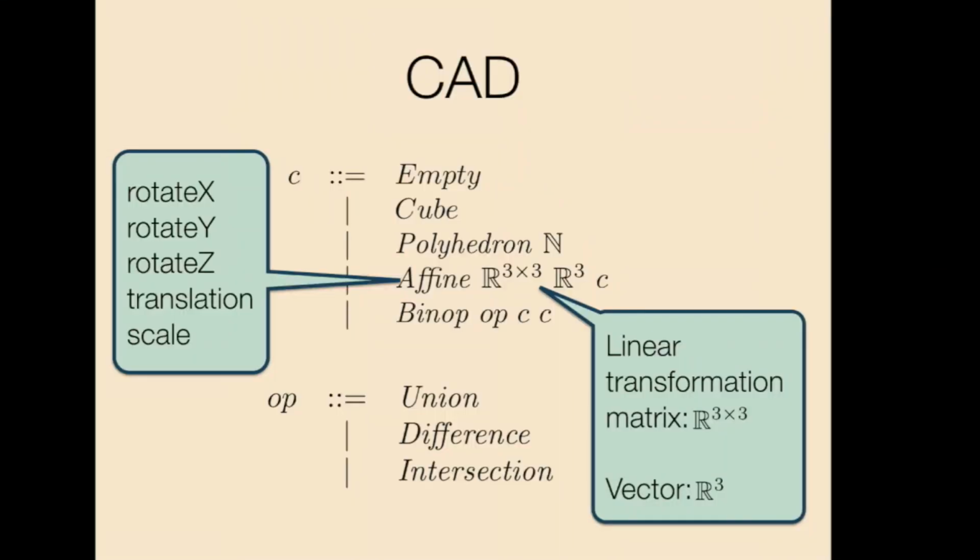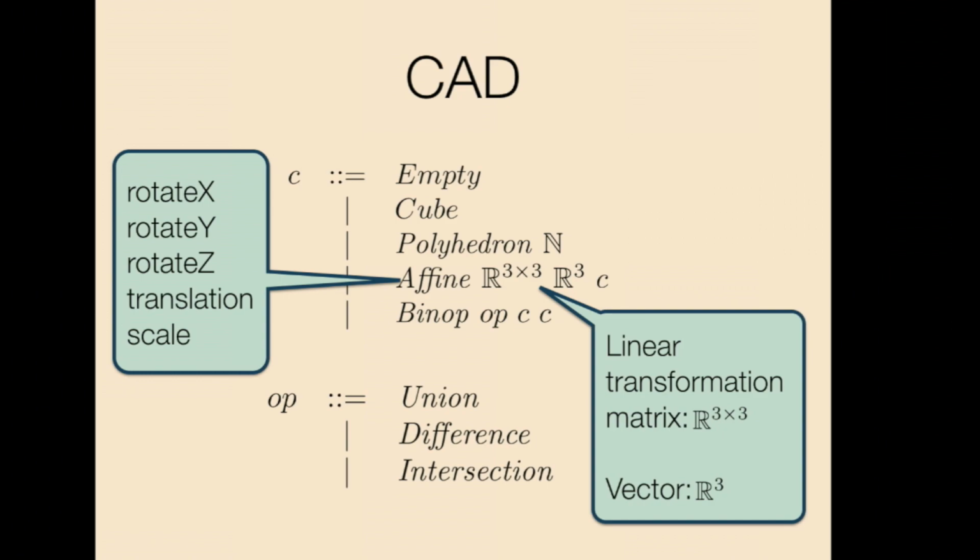So if it is a compiler, then what are the languages that are the sources and the targets? The language that we care about is the topmost language, which is the CAD language. Here is an example of a language that we built. If you're familiar with languages such as OpenSCAD, then this might look similar. This language can support various primitives such as cubes and polyhedrons.